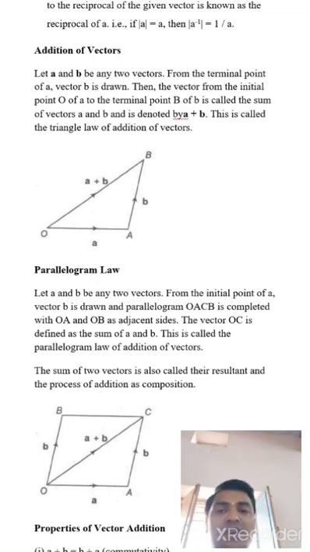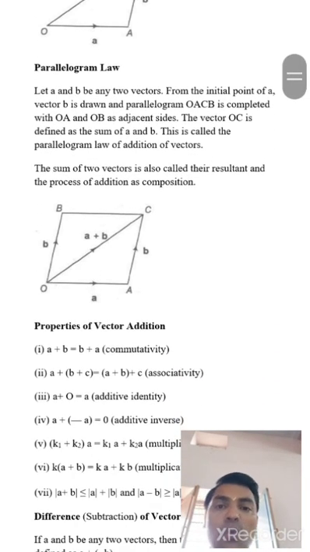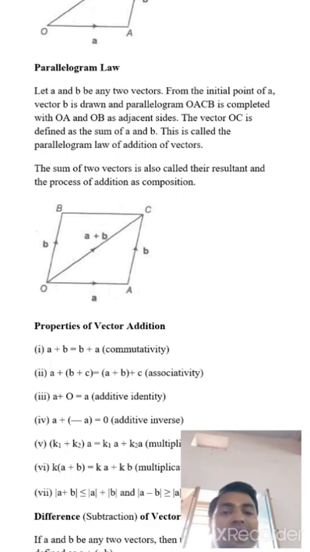Okay. Now next property, parallelogram law. Now take a parallelogram. Let A and B be any two vectors. From the initial point of vector A, B is drawn and parallelogram OACB is completed with OA and OB as adjacent sides. Now explain again. OA is denoted by A vector and AC side denoted by B vector. So OC side denoted by A plus B vector.